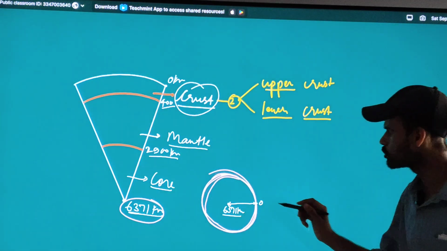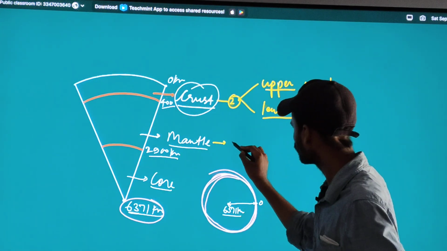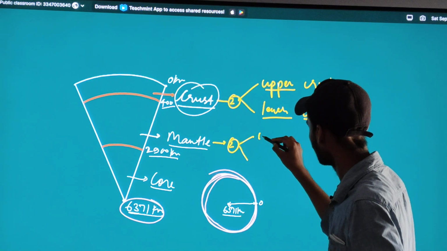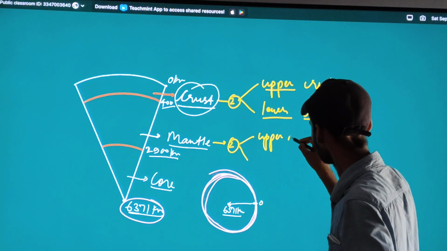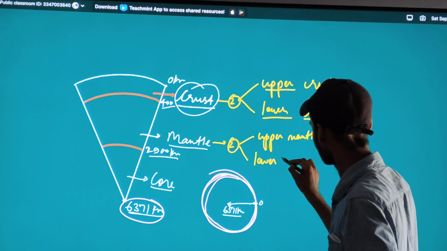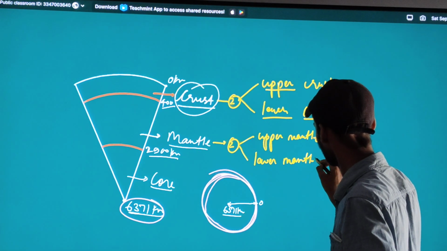If I talk about the mantle, the mantle also has two sub layers. The first is the upper mantle, and the second is the lower mantle.